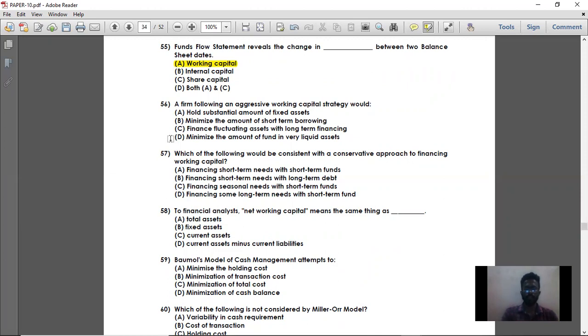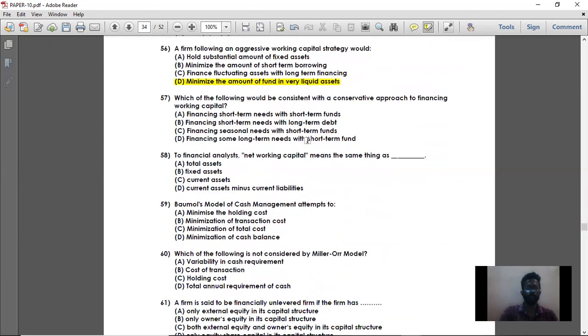So the main objective of them is minimizing the amount of fund in very liquid assets, that is cash. They won't keep so much of amount in cash in the liquid assets. So they minimize the amount of fund in the very liquid assets. That is the answer for question number 56. Then moving on to question number 57.